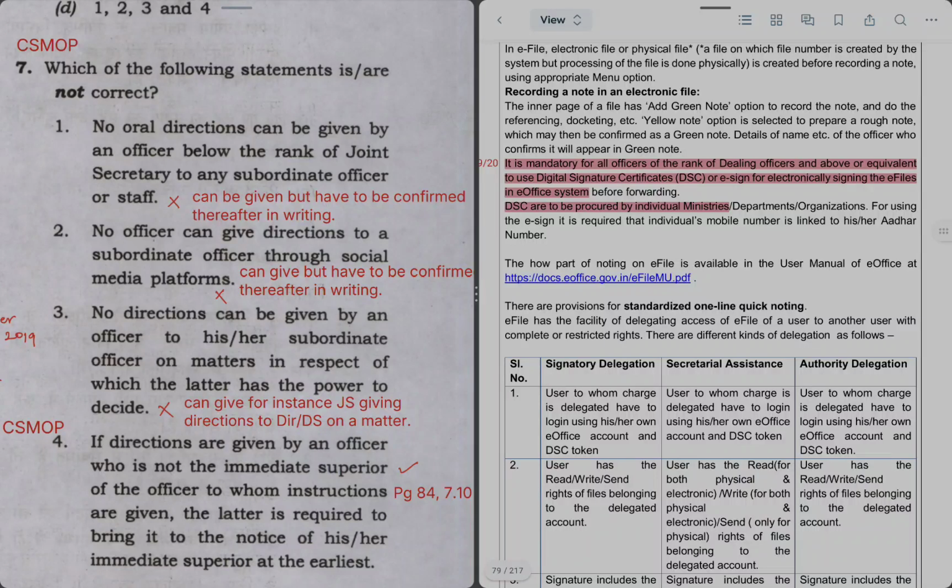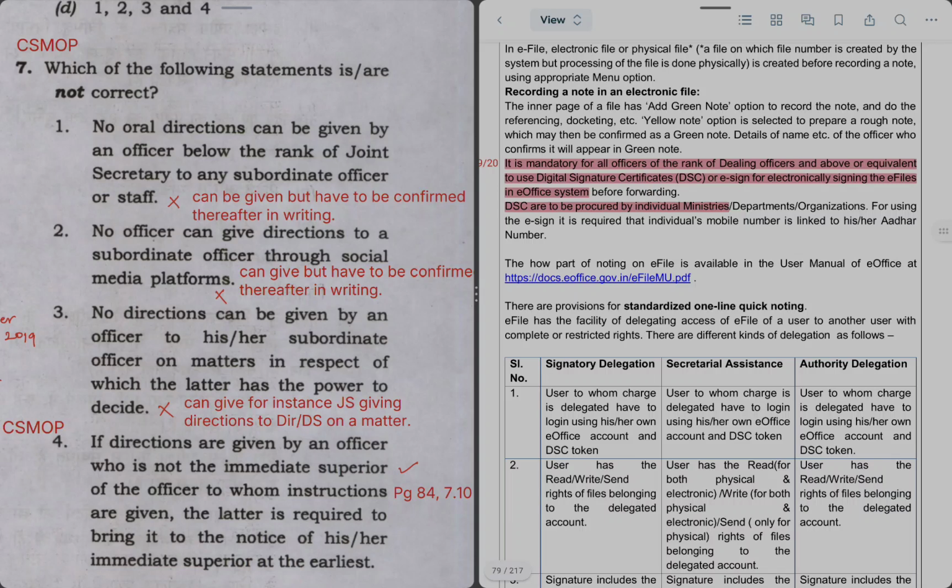Let's discuss the next question, which is number 7. Which one of the following statements are incorrect? This is also a question where we had to apply some reasoning based on our reading of MOP. There's no direct mention of these statements in MOP.